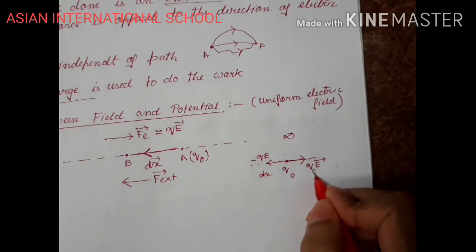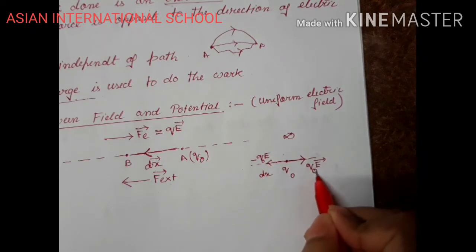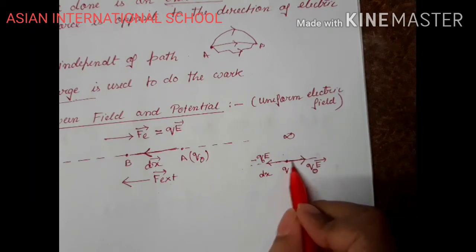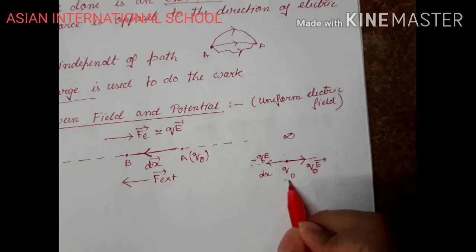Clear? This will be Q naught. Q naught is the force which is acting on this test charge, which is moving it in the direction of the electric field. Now I don't want any acceleration to take place here.